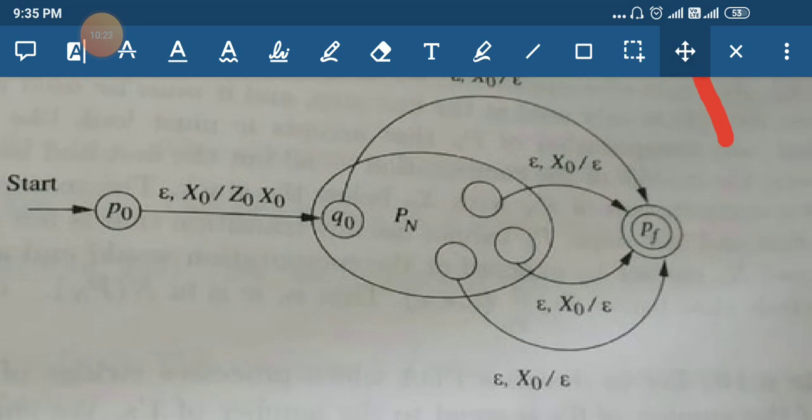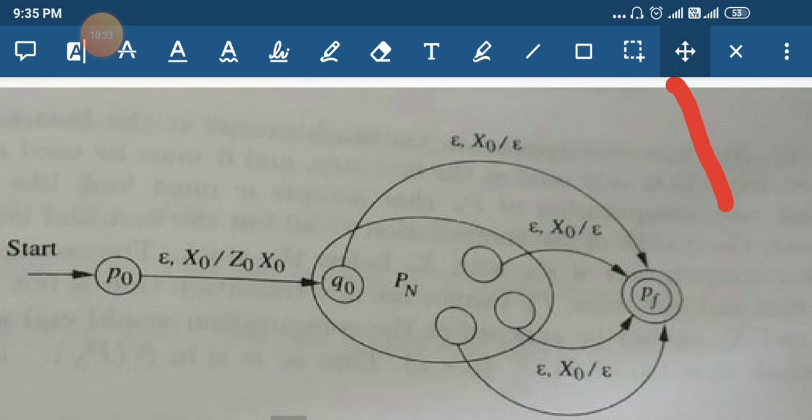Now we are going to enter into P_N. The P_N transitions happen as they are, so no change in P_N. In addition to P_N, we are making some other transitions also, right? We are going to add our final state.